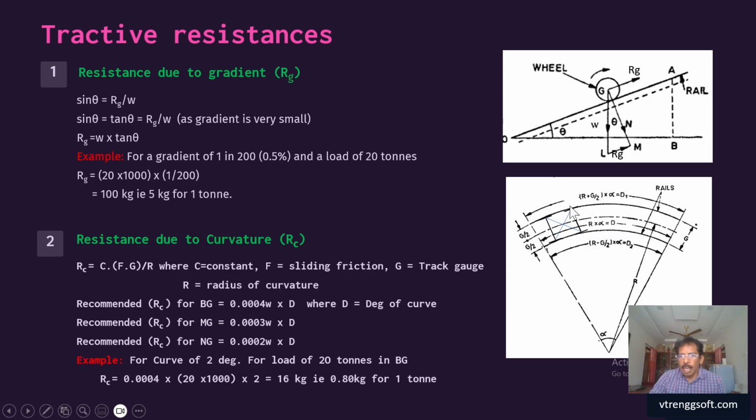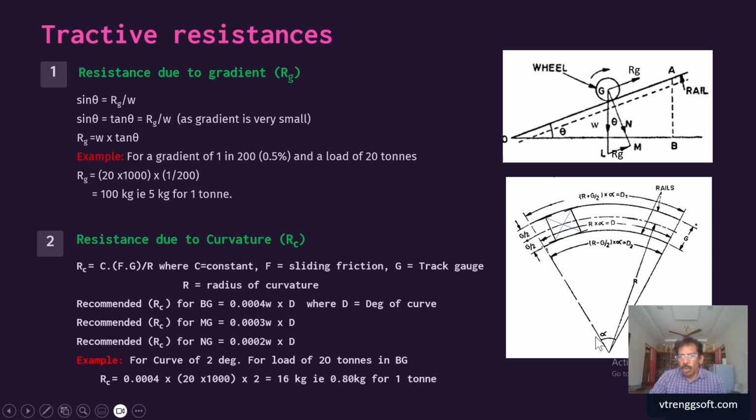Because our wheel is on a fixed base, the outer wheel will always have the angle of attack, rubbing against the outer rail to take the turn. Thereby there will be a resistance, as sliding friction is always involved. The resistance is based on your curvature as well as your gauge.